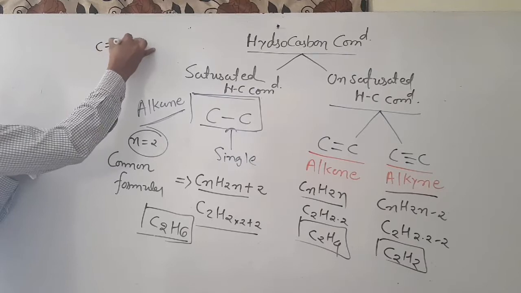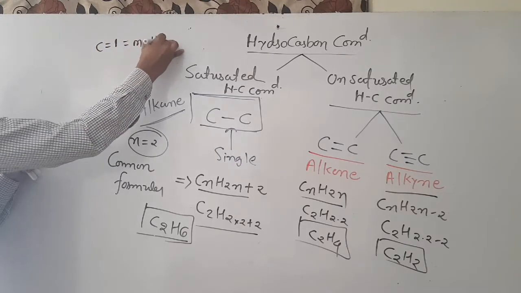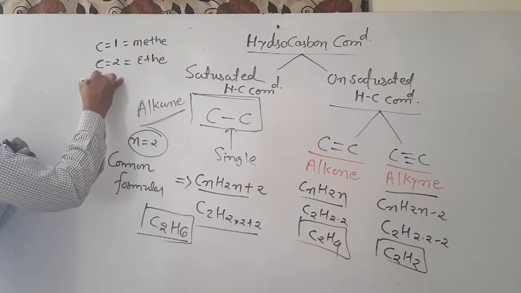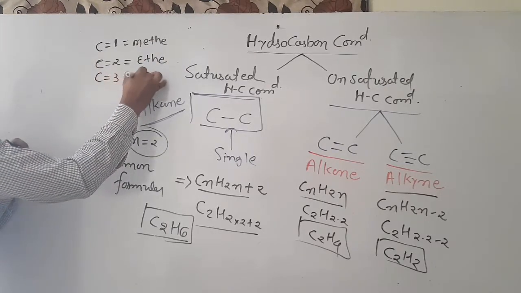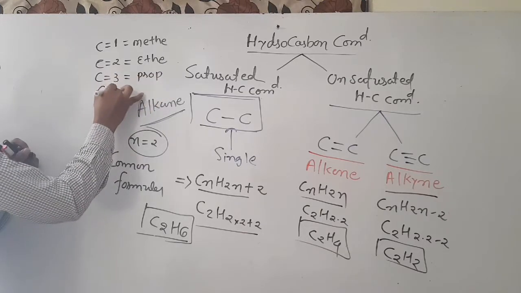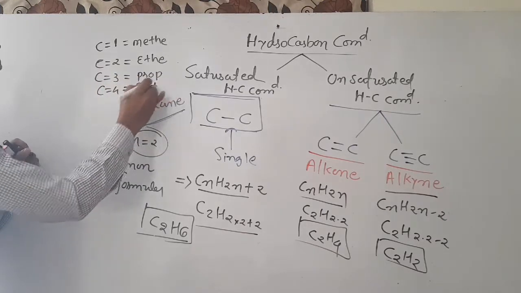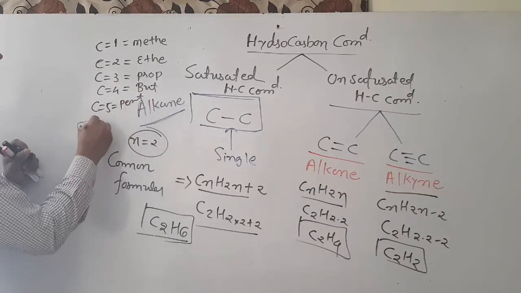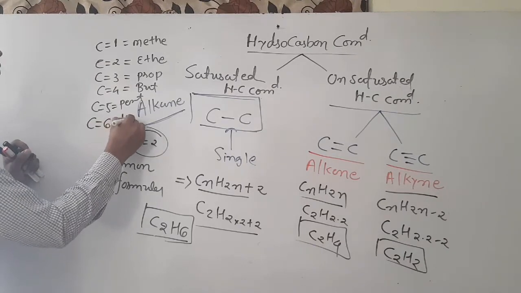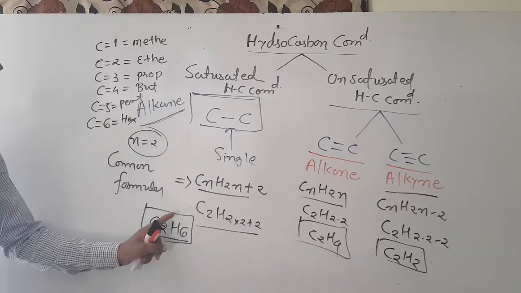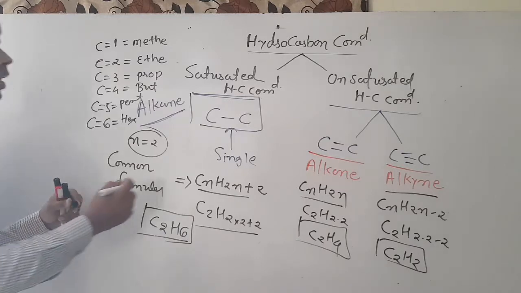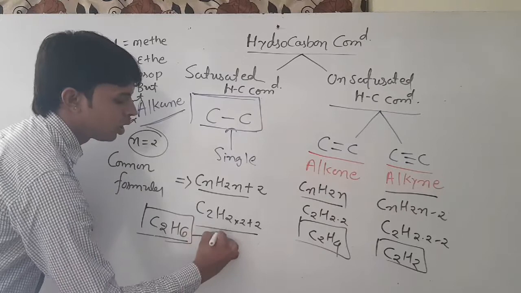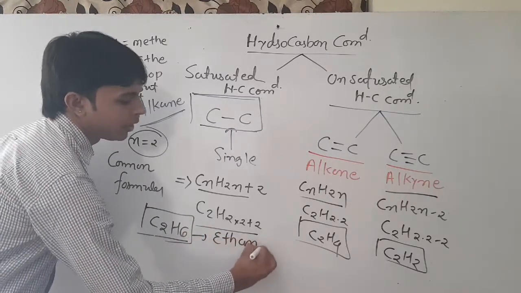Number of carbons 1 is meth, 2 is eth, 3 is prop, 4 is but, 5 is pent, 6 is hex. With 2 carbons and in alkane the suffix is -ane, that's called ethane.